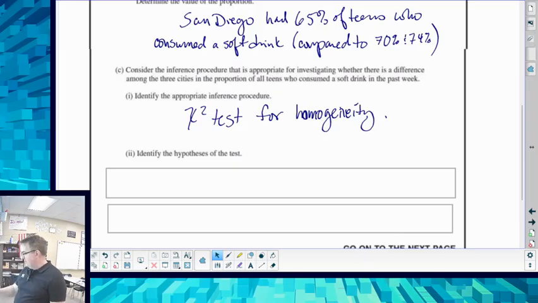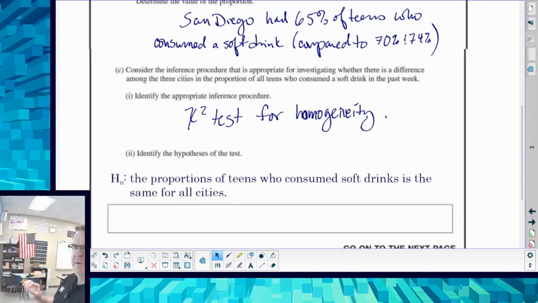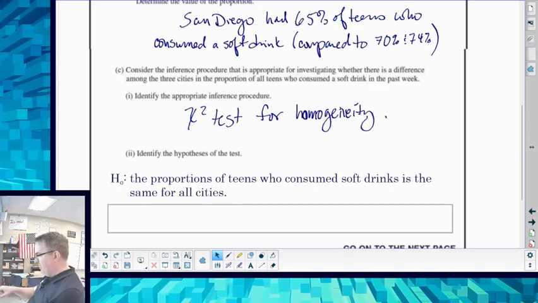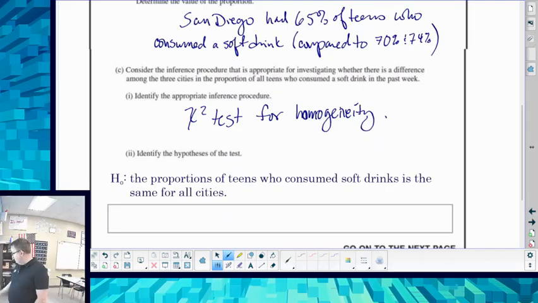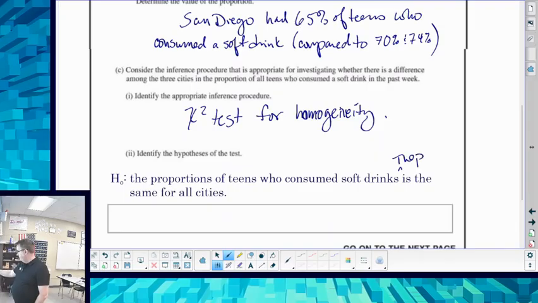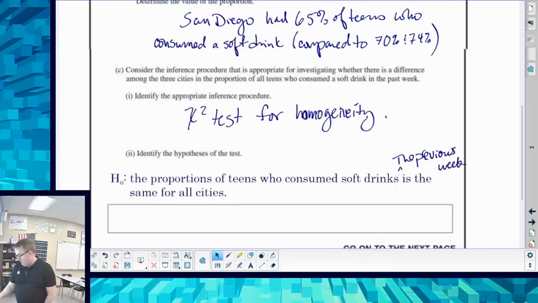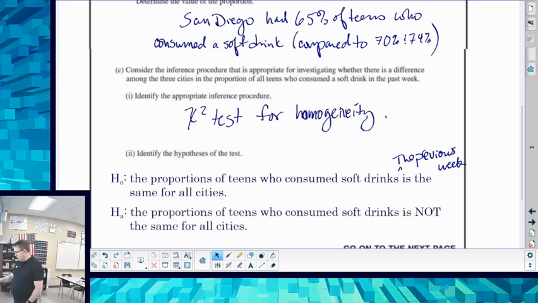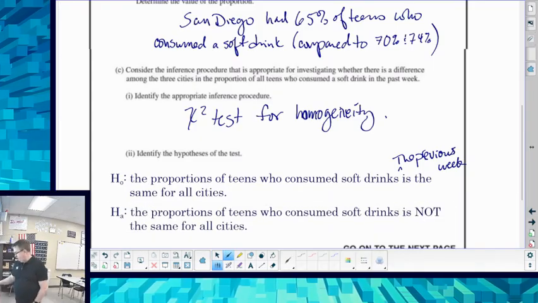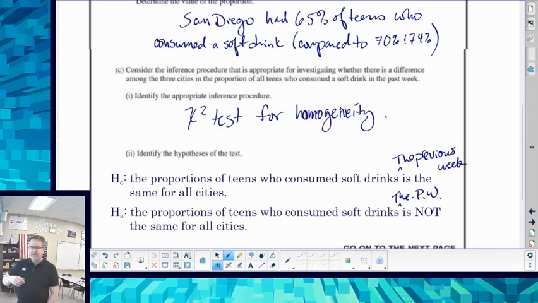Identify the hypotheses of the test. Null hypothesis, the proportion of all teens who consume soft drinks is the same for all cities. Probably should say the previous week, just to be safe. And then the alternative hypothesis is the proportions of teens who consume soft drinks the previous week is not the same for all cities.